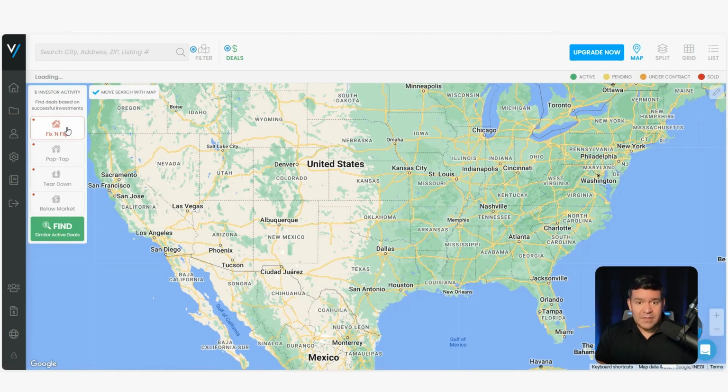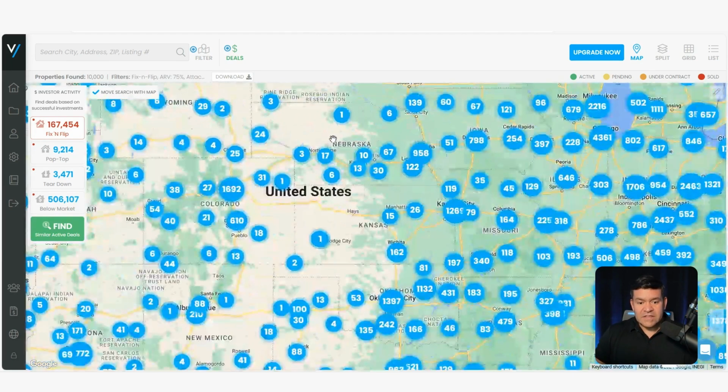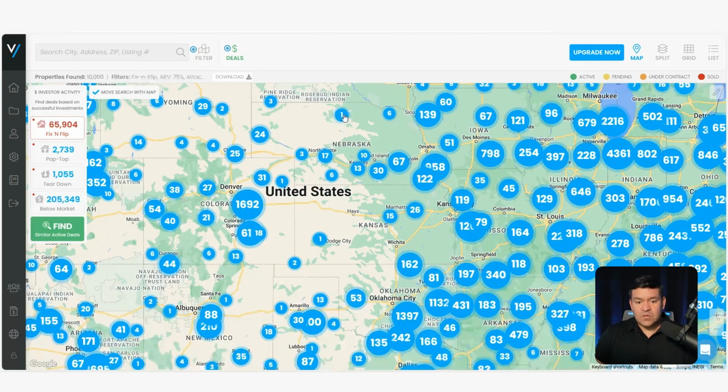Now, that's important again, because in a comparable driven business, you want to be making sure that you're looking for opportunities that are discounted, where the main measuring stick for those deals is after repair value. You need to be looking for deals where that after repair value data is located, and that's driven by fix and flips. So you want to avoid areas that don't have blue, right? We call these clusters. And so you can see there's one property up here, which would be blue, but that's just not enough for me to go and spend my valuable resources there. So you're going to want to choose an area that has high investor activity like this.